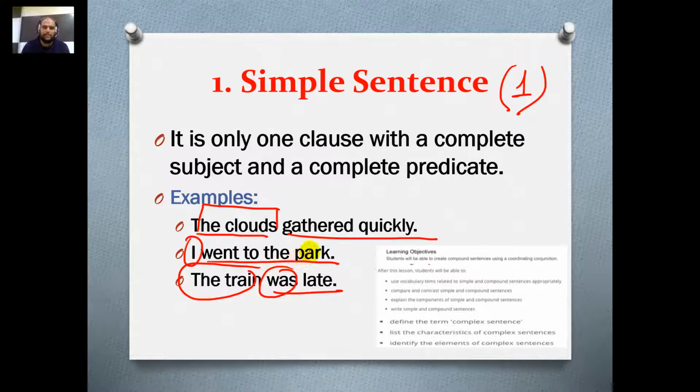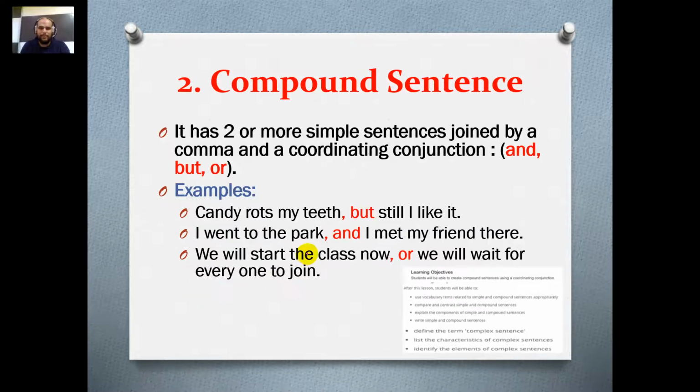So the simple sentence is an easier sentence. However, the compound sentence is a sentence that has more than one clause. It has two, three, a hundred million clauses maybe, okay? It has two or more simple sentences joined by a comma and a coordinating conjunction. The coordinating conjunctions are and, but, or.